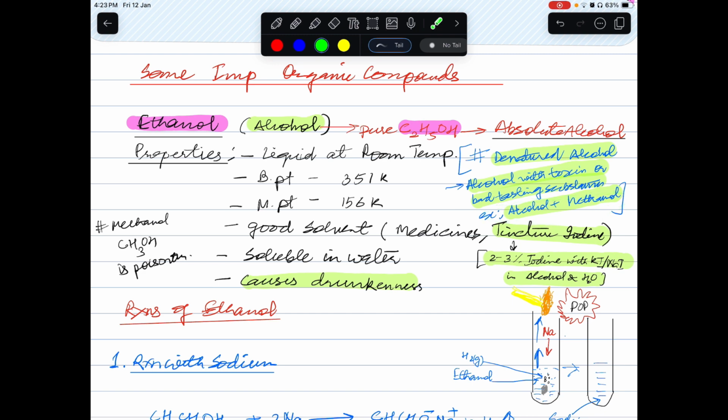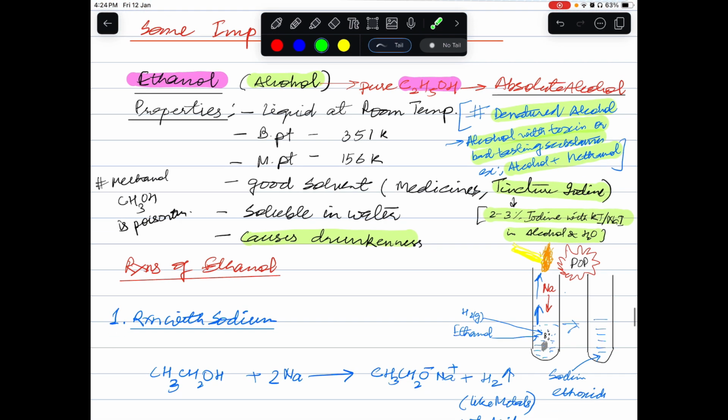And why is it done? To avoid misuse of alcohol. Next important idea is that it is soluble in water. It is a hydrocarbon, but it is easily soluble in water. And people consume alcohol, which affects their central nervous system.